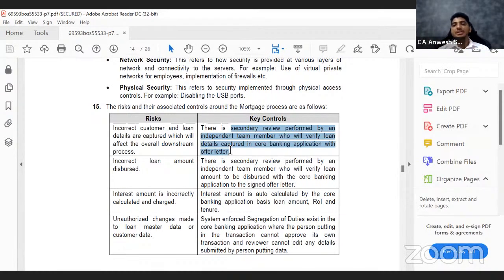The second risk is the loan is sanctioned for 10 lakh rupees, but by mistake, 20 lakh rupees has been disbursed. That is incorrect loan amount is disbursed. So how can you prevent this? What is the control? Again, you need to have a secondary review team. They check what is there in the sanction letter and what is actually being sanctioned.